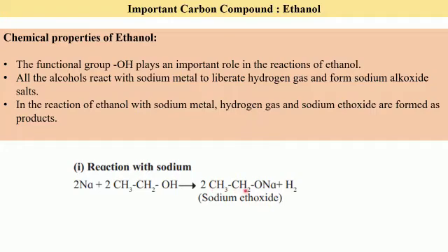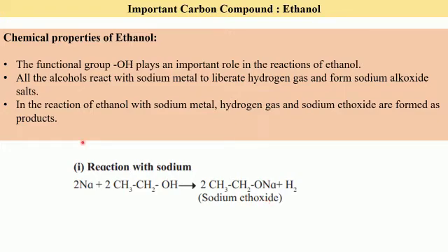So CH3CH2ONa is the new compound that is formed. Hydrogen gas is liberated. So this new salt that is formed is called sodium ethoxide.